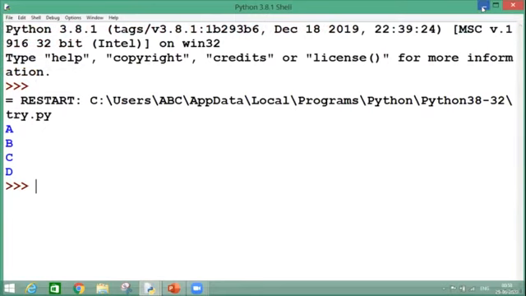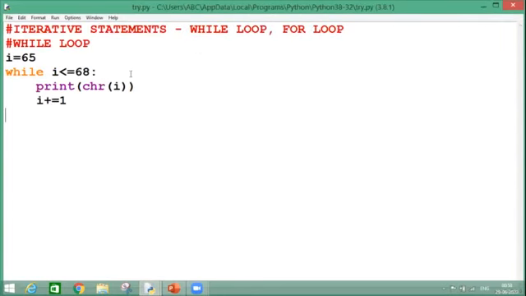Now let's see how it works. As we all know, number 65 to 90, sorry, it's 97, indicates alphabet A to alphabet Z in capital. This is my ASCII code internally.